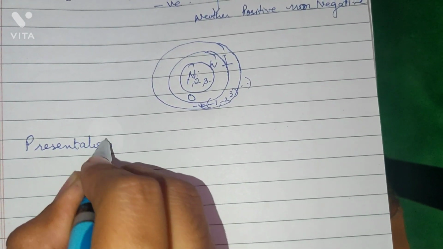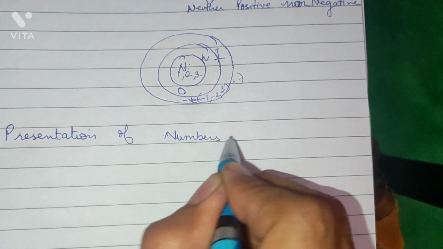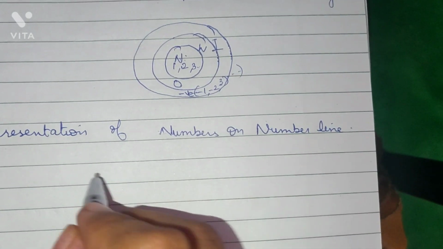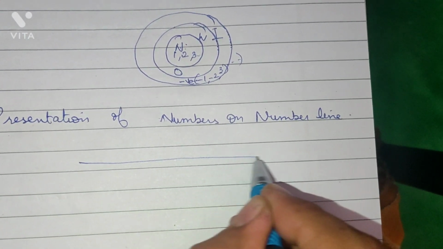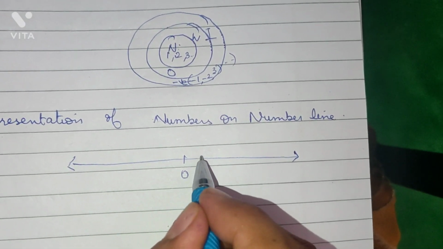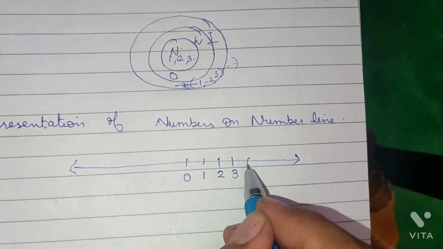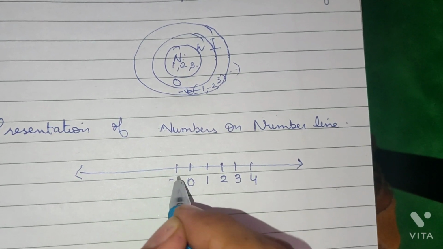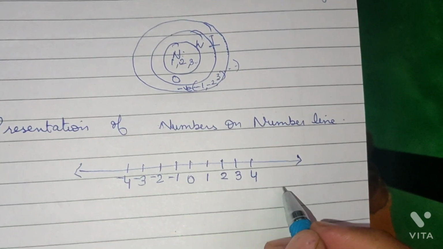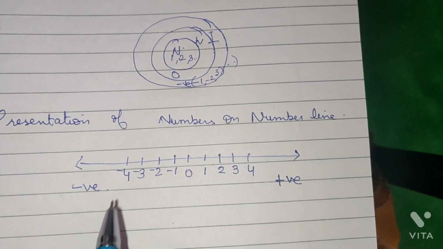Next we will represent these numbers on the number line. We will draw a number line. On the number line we will mark equal spaces. In between there will be 0. On the right side there will be positive numbers 1, 2, 3 and so on. On the left side there will be negative numbers -1, -2, -3 and so on. So the right side of 0 is called positive numbers and the left side is negative numbers.